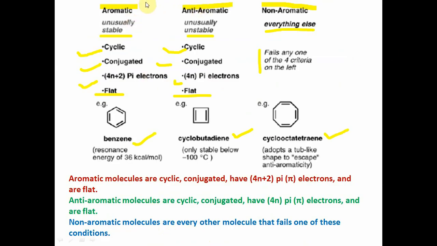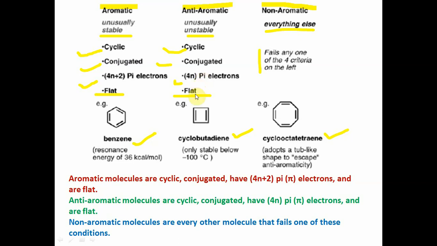These are other examples. Aromatic: unusually stable. Cyclic, conjugated, 4n plus 2 pi electrons, flat. Example: benzene, resonance energy 36 kilocalorie per mole. Anti-aromatic: unusually unstable. Cyclic, conjugated, 4n pi electrons. Here it is 4n plus 2 pi electrons for aromatic, and 4n electrons for anti-aromatic.